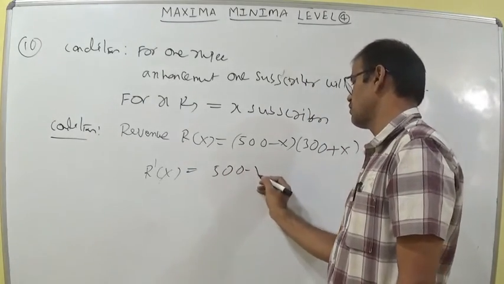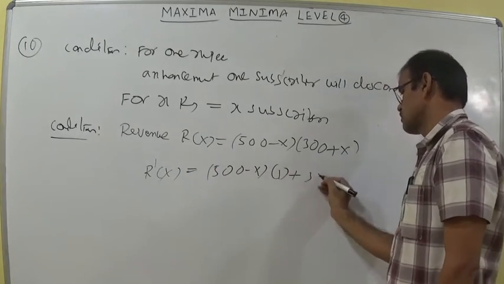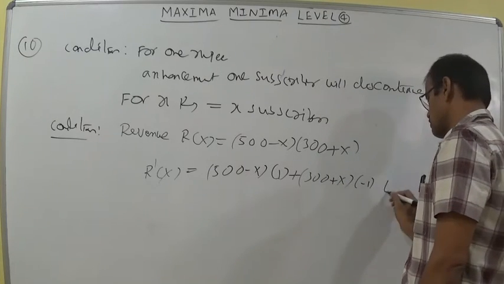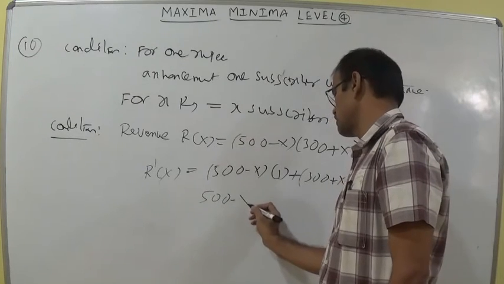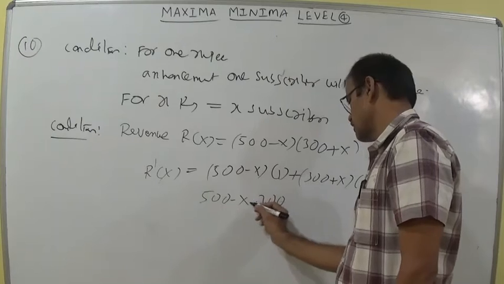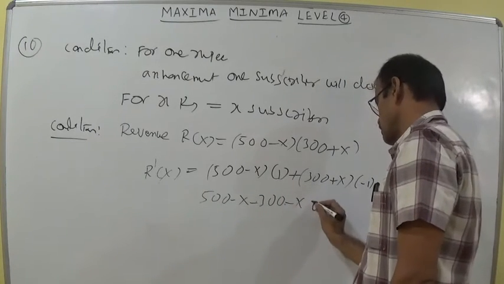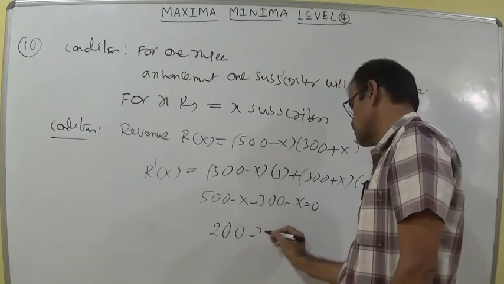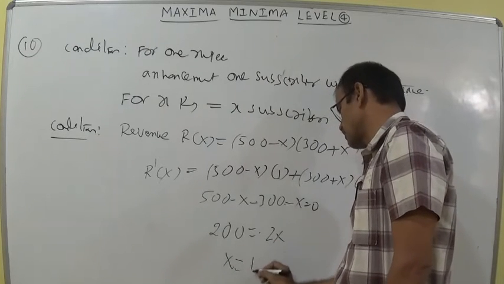So 500 minus x into 1 you write here, plus 300 plus x into minus 1 is equal to 0. So here you can write 500 minus x minus 300 minus x equals 0. 500 minus 300 is 200, equal to 2x. 200 equals 2x, so x is equal to 100.